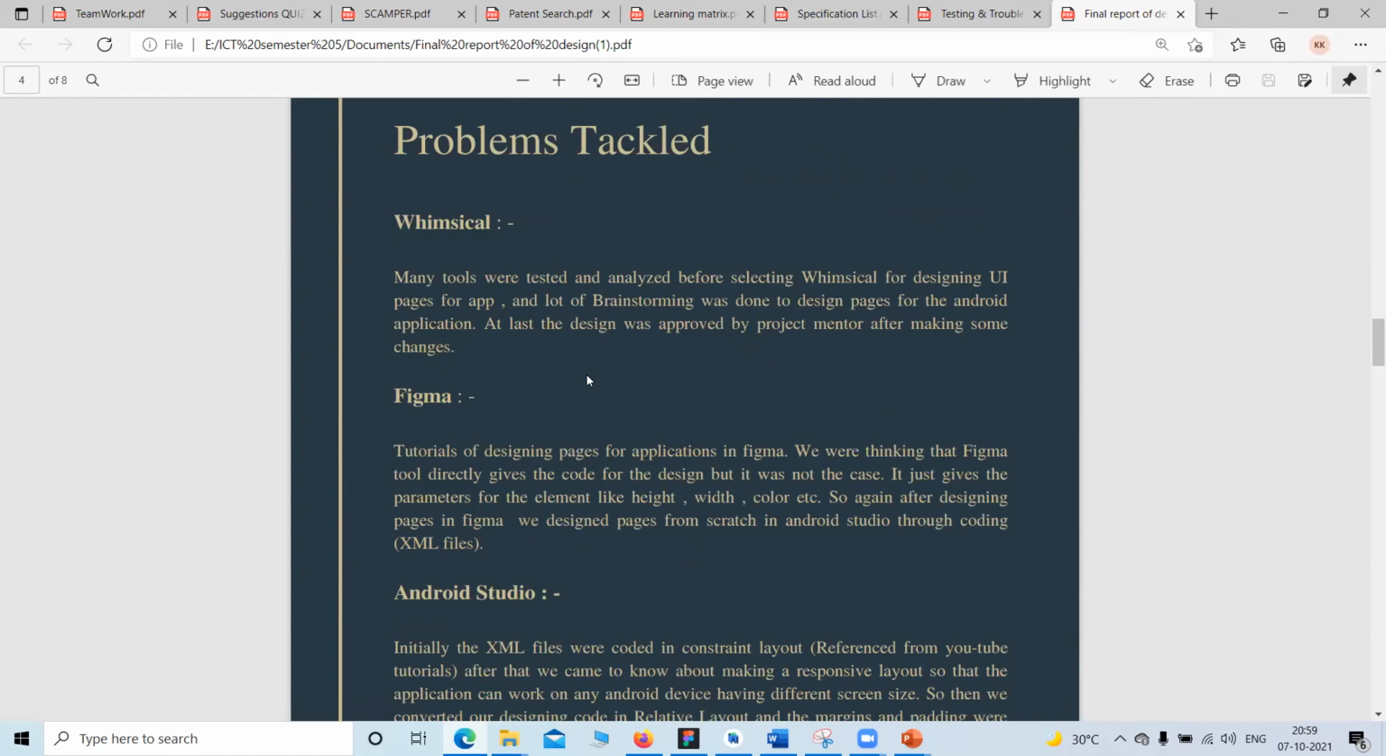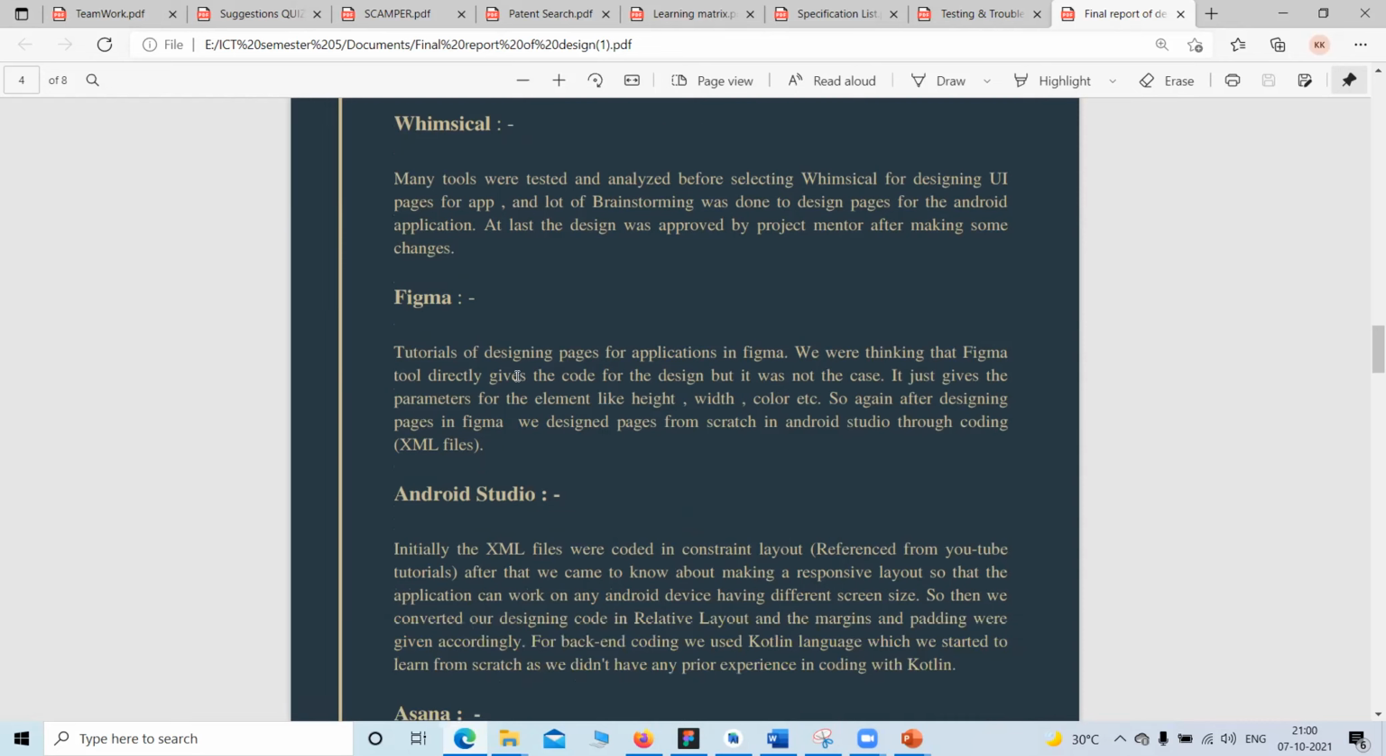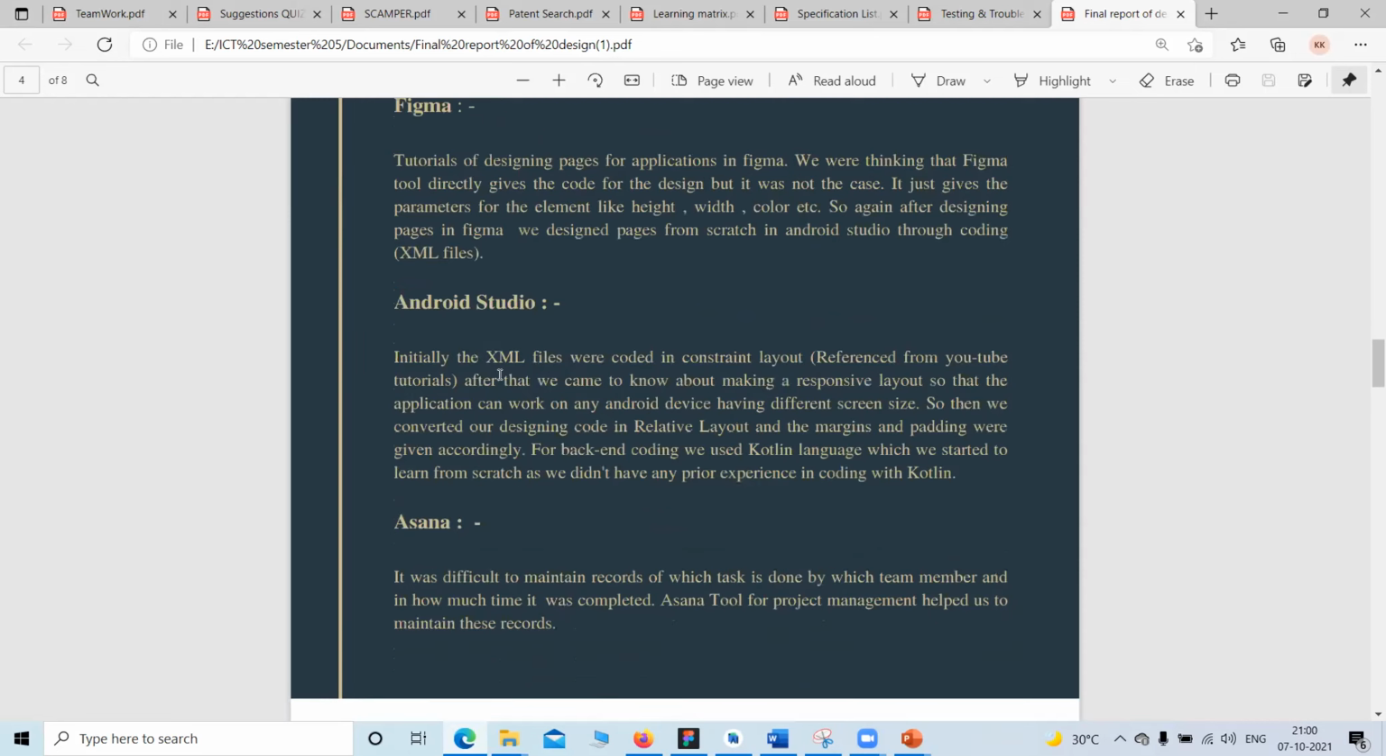Whimsical. There were many tools available on the internet for designing UI, but at last we finalized Whimsical because the user interface of Whimsical was very good, and we found it easy. It was just drag and drop all the things, and your work is done. Then we migrated to Figma for a proper UI and proper color combinations.